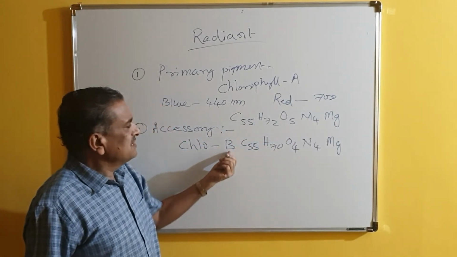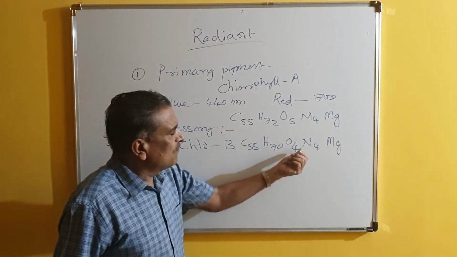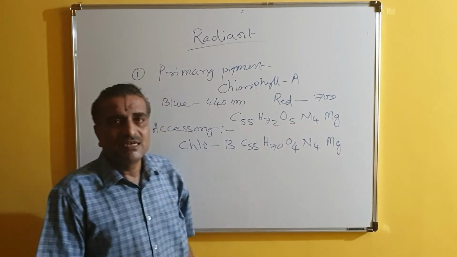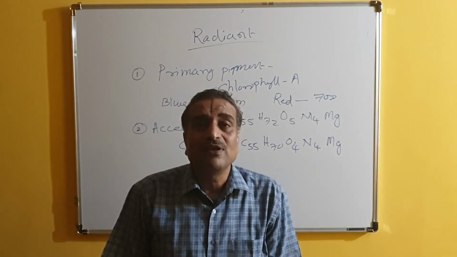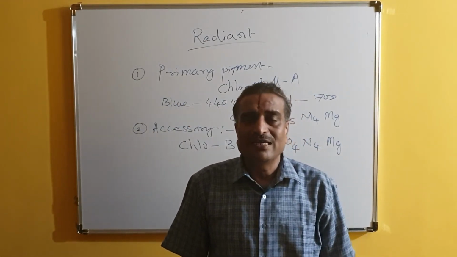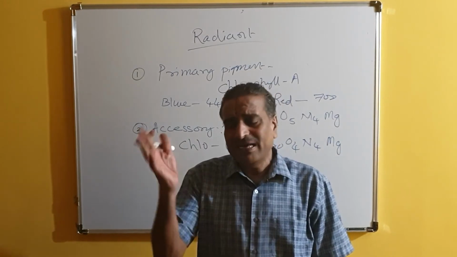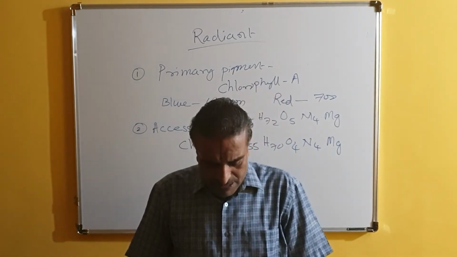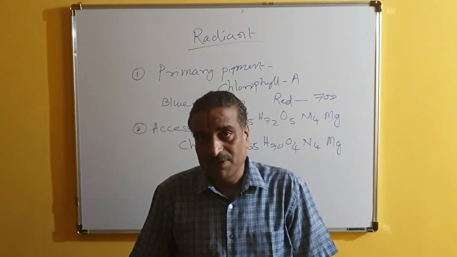But here it is C55 H70 O4 N4 Mg. That is called chlorophyll B. Along with chlorophyll B, we also find many other pigments, known as phycobilins, carotenoids, xanthophylls. All these pigments are called the secondary pigments or accessory pigments.